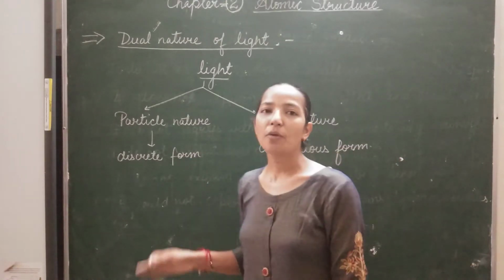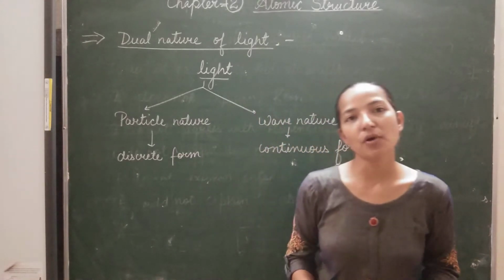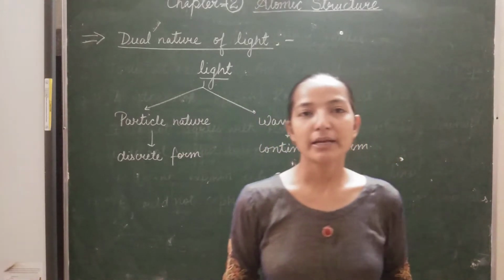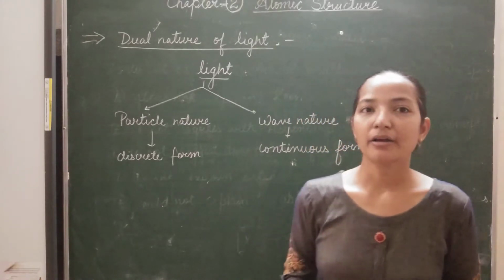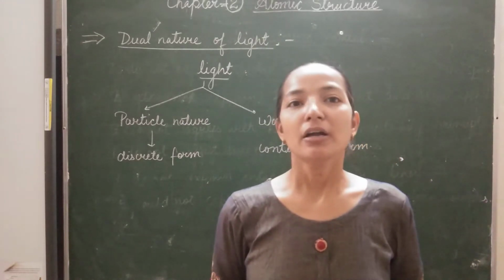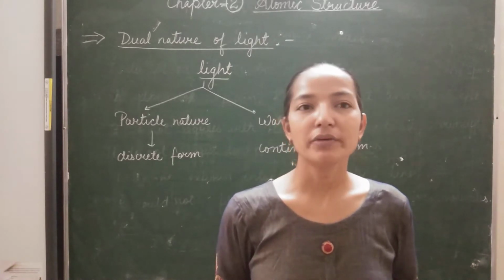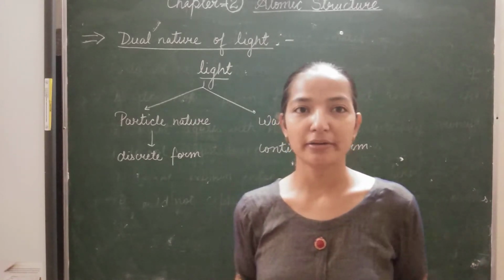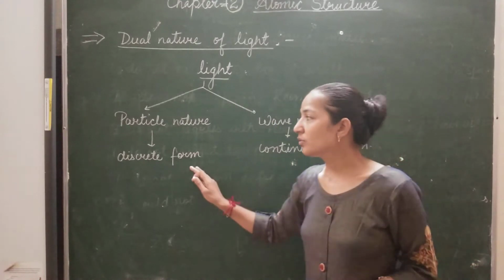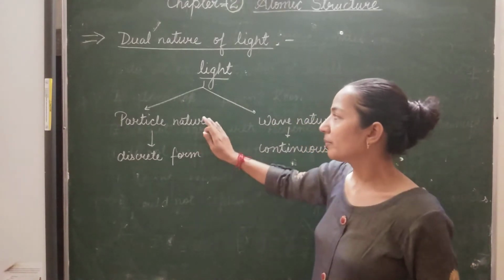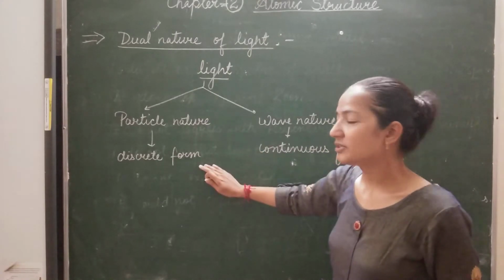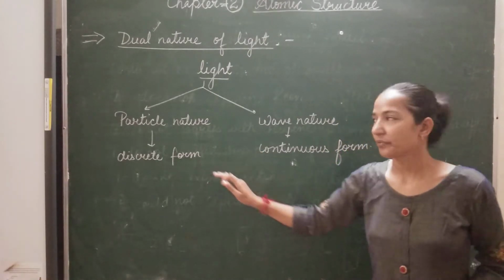The discrete form of light, that is the discontinuous form of light, represents the particle nature, because particles do not represent a continuous nature. They always represent a discontinuous manner. So the discrete form, or the particle nature, is represented by the discontinuous form.